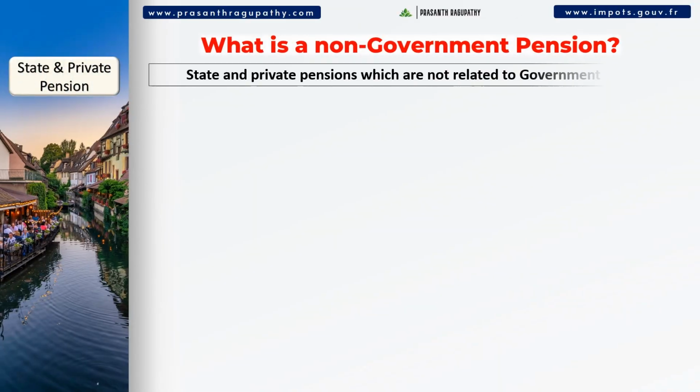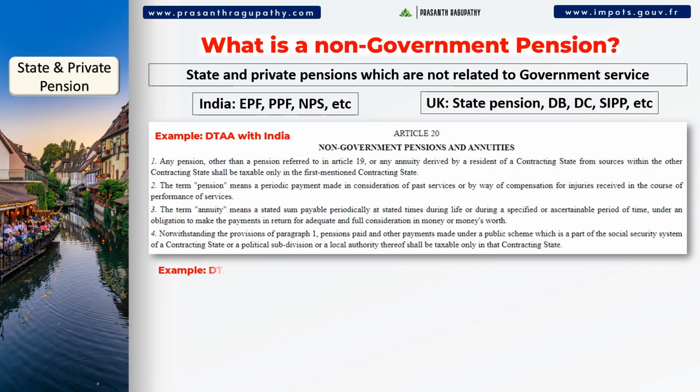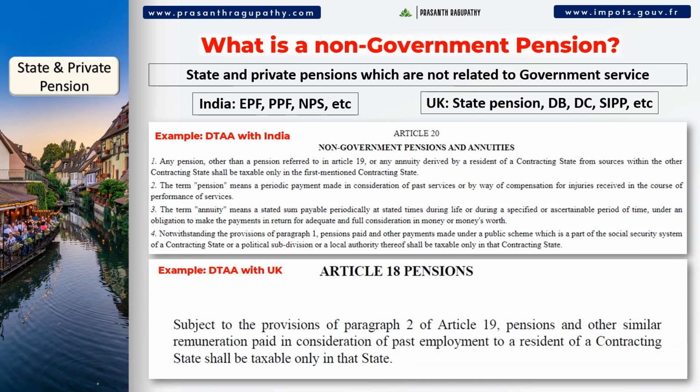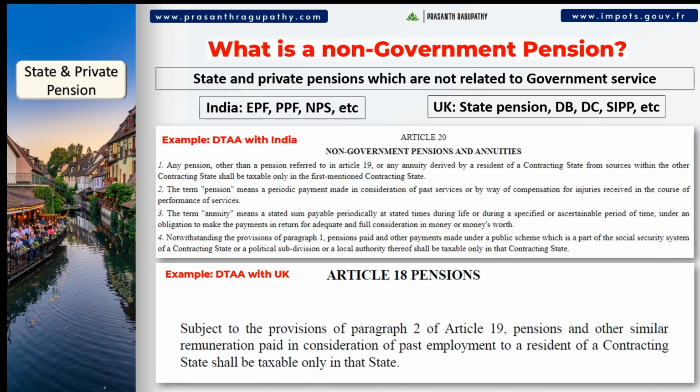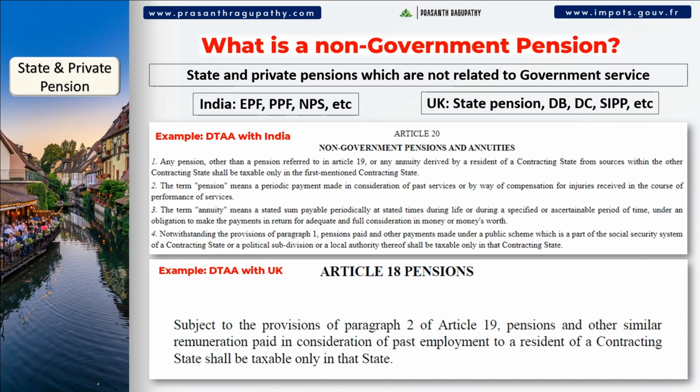First, do you know what is a non-government pension? Well, it refers to state and private pensions which are not related to government service. For example, we have EPF, PPF, NPS, etc. in India and state pension, DB, DC, SIP, etc. in UK. So, I have attached a couple of extracts from DTAs signed with India and the UK as examples.